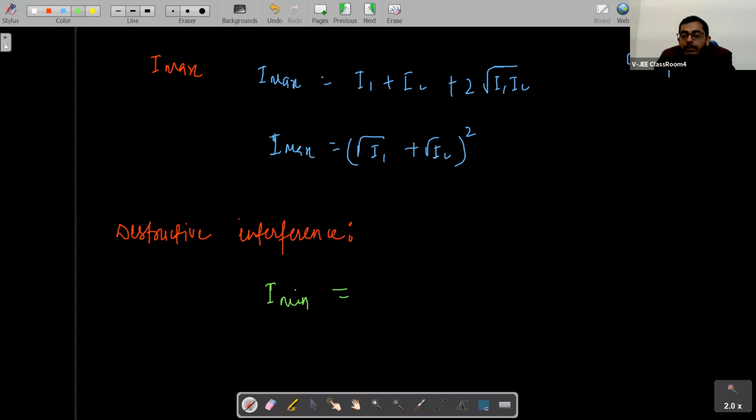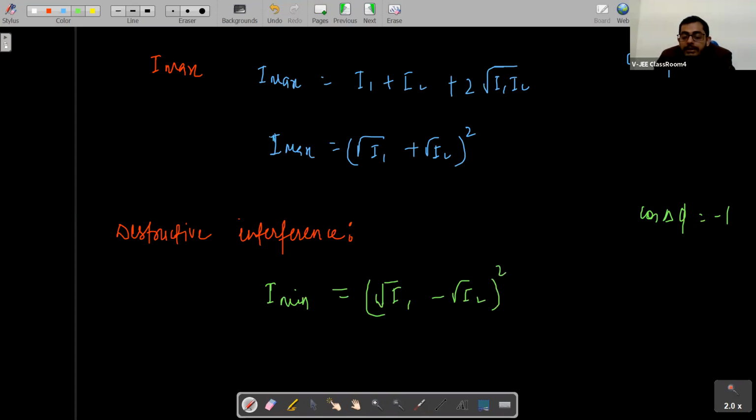When cos delta phi is -1. When cos delta phi is -1, the resultant intensity will be minimum, which will be equal to how much, students? (Root I1 minus root I2) whole square.